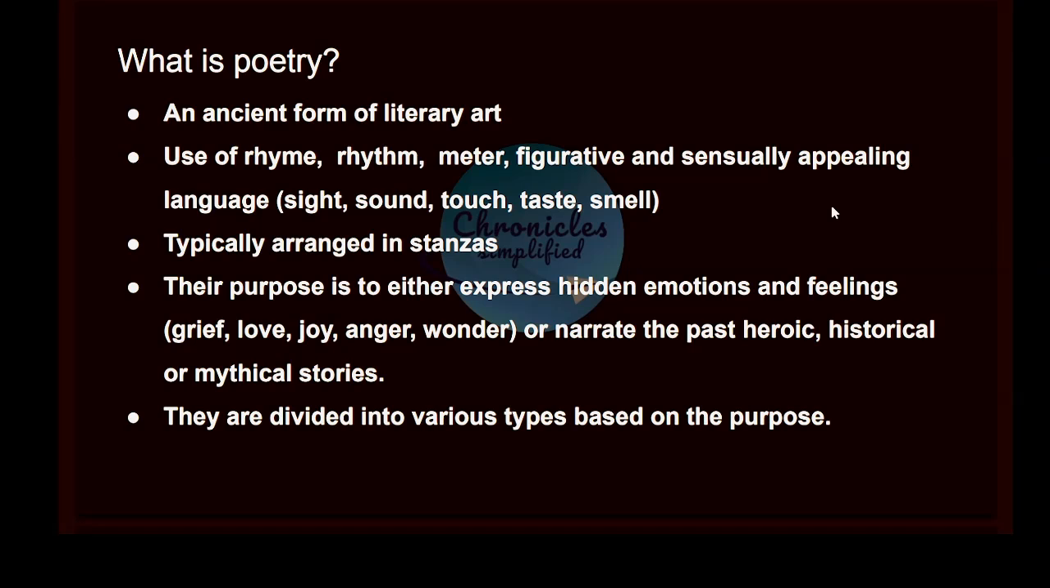So what is poetry? It is an ancient form of literary art. It uses rhyme, rhythm, meter, figurative and sensually appealing language. A poem is typically arranged in stanzas and its purpose is to either express hidden emotions and feelings or to narrate the past heroic, historical or mythical stories. So based on their purpose, they are divided into various types.